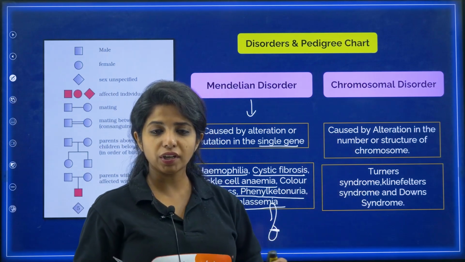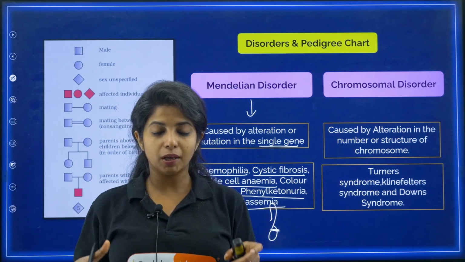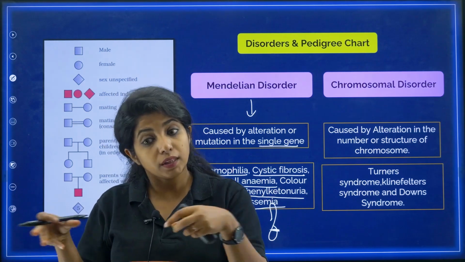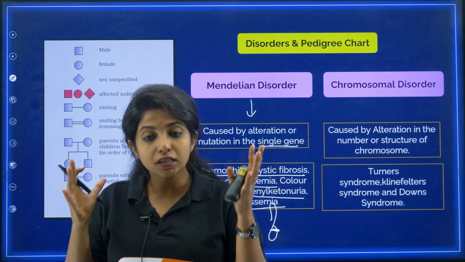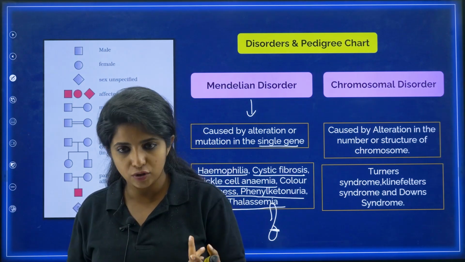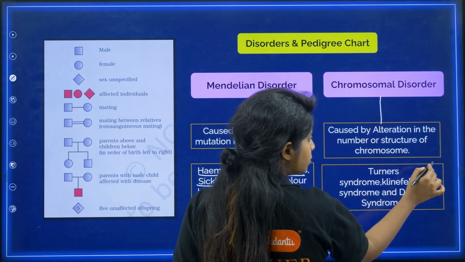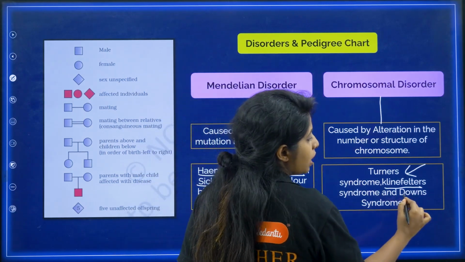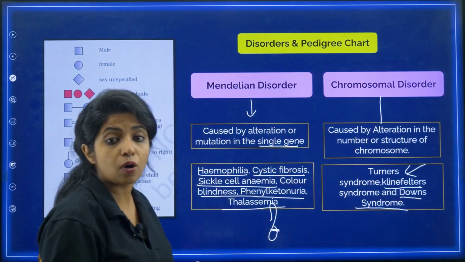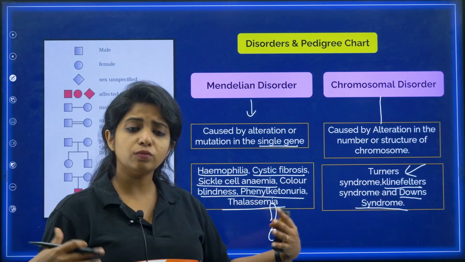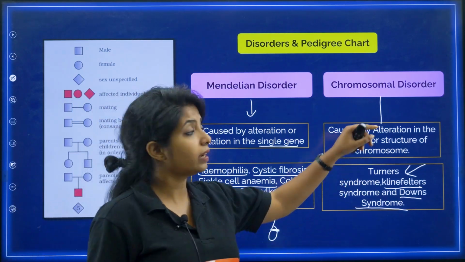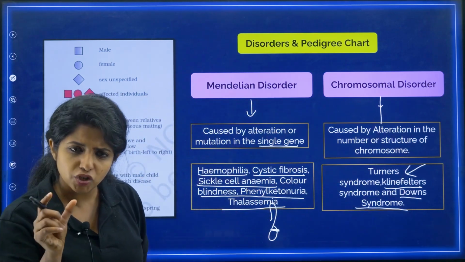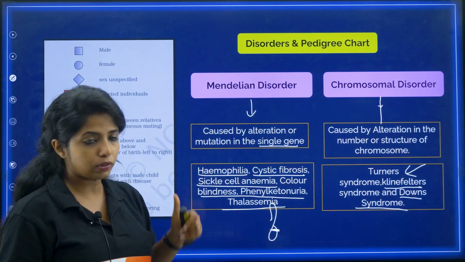Chromosomal disorders, as in when one particular organism has one less chromosome or one extra chromosome, or probably there is an alteration in the structure of the chromosome. This would lead to chromosomal disorders. For example, Turner syndrome when there is one less chromosome, Klinefelter syndrome when there is one extra X chromosome, Down syndrome when there is again one extra autosome. So there are extra chromosomes or a structural difference in the chromosome, which is why this particular disease arises. That is chromosomal disorders. Mendelian, as in you're talking about a gene and that gene is mutated. It can lead to all these diseases.